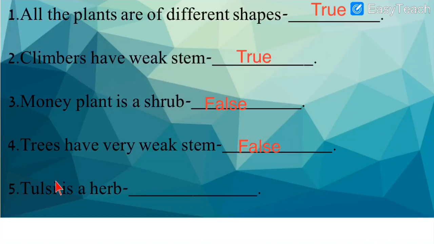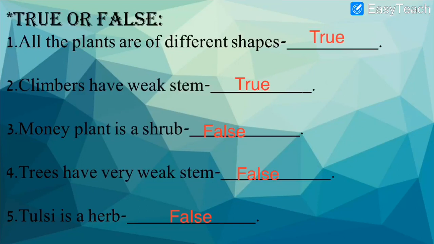Then next one, Tulsi is a herb. True or false? No, that is false. Tulsi is not a herb. So again I have to write false. F-A-L-S-E, false. And I place it in the blank. So all the 5 answers we have written over here, true or false.